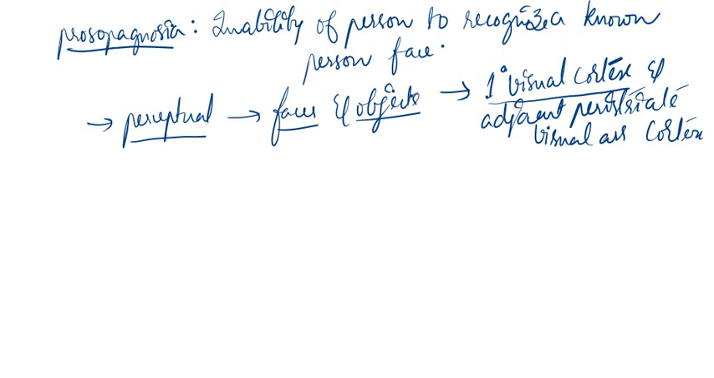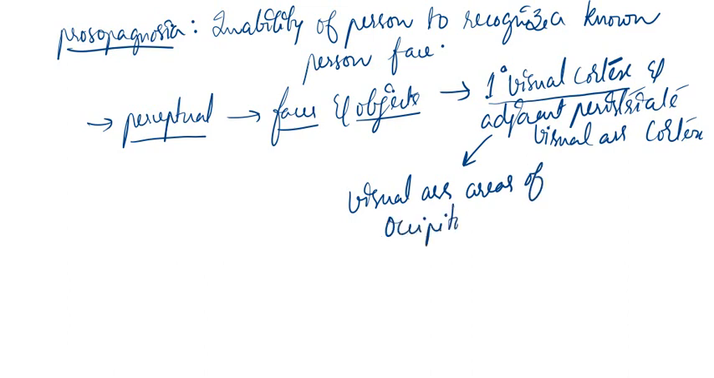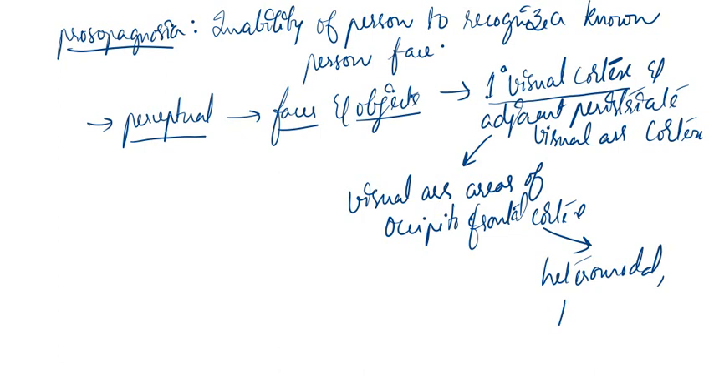Now, this information is subsequently relayed first to the downstream visual association areas of the occipitotemporal cortex. Guys, listen carefully. If you miss any of that statement, everything collapses. And from here it will then go on to other heteromodal, or you can say paralimbic, areas of the cerebral cortex.